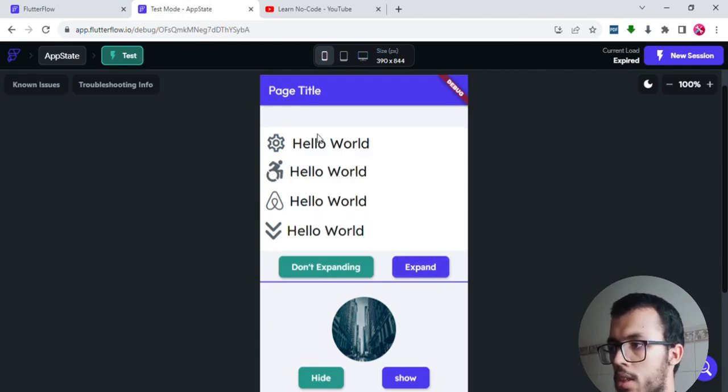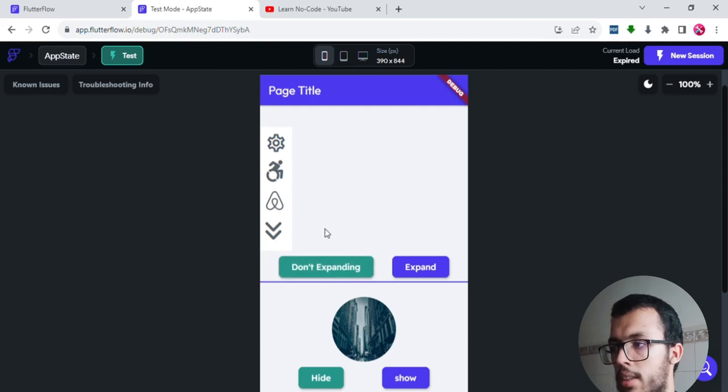And also, for example, at the beginning we had this hello world text, but once we clicked on expand, it was hidden. So the app state that we are going to work with, the one responsible for this action, will do two things. The first is to decrease the size of the container, and the second is to hide all of the texts we had here.